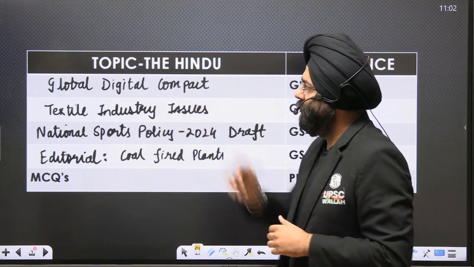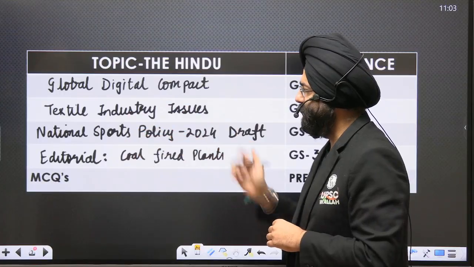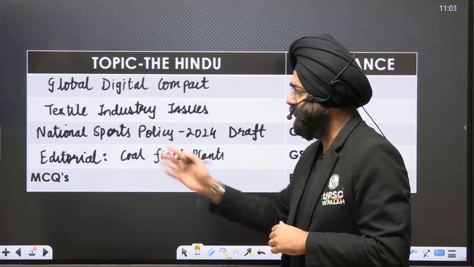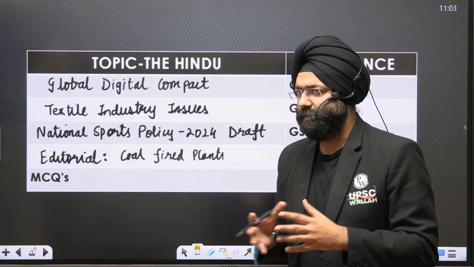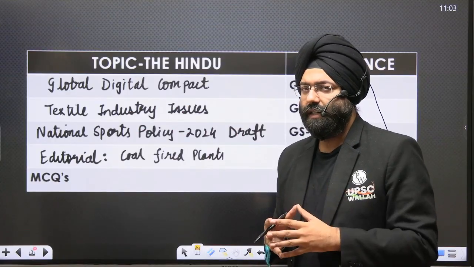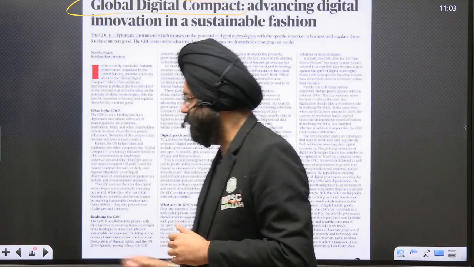First is Global Digital Compact, Textile Industry Issues, National Sports Policy 2024 draft that has been there, and an editorial that deals with the coal-fired plants, where the example of the United Kingdom has been given and how India can take lessons from the United Kingdom. So let's move ahead and see what the topics are.